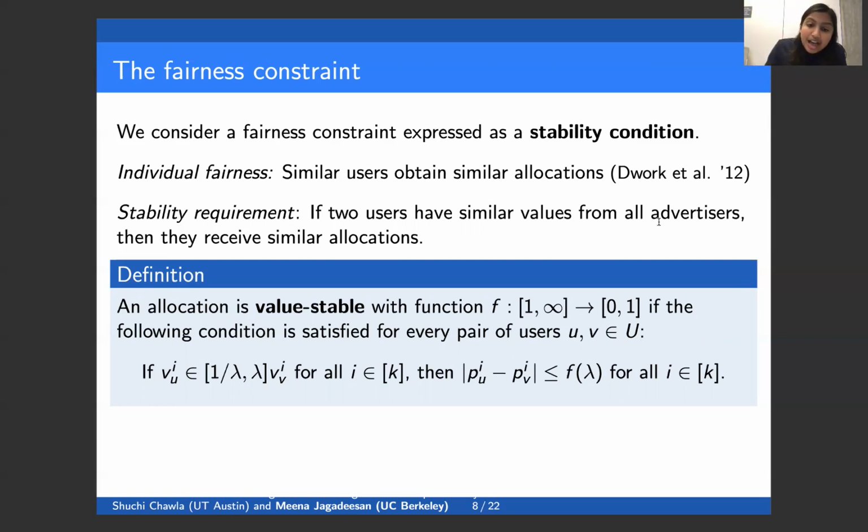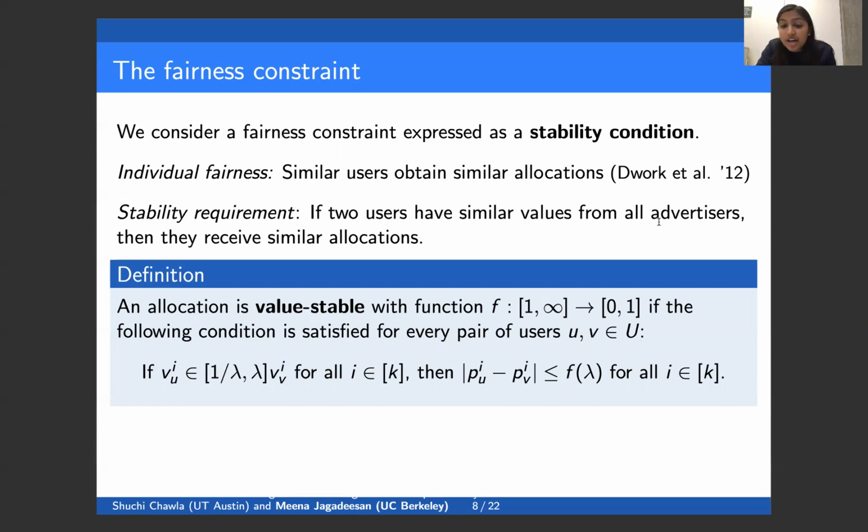So this function f parameterizes the strength of the value stability condition. It takes as input some multiplicative difference and specifies the maximum allowable additive difference in the allocations. The reason that we specify closeness in values multiplicatively is that it's scale invariant.